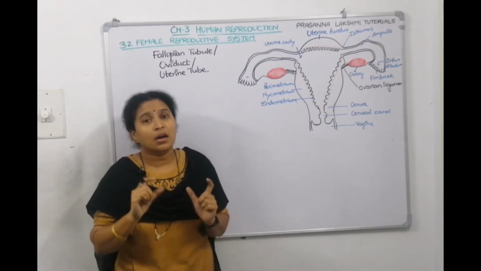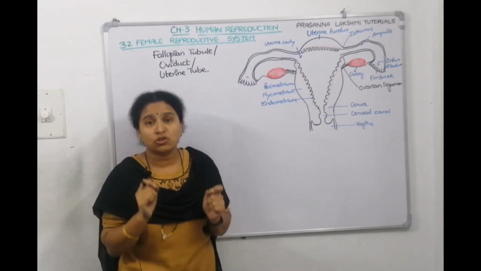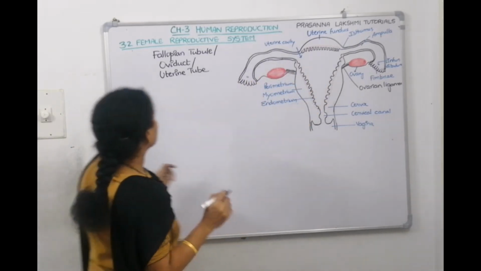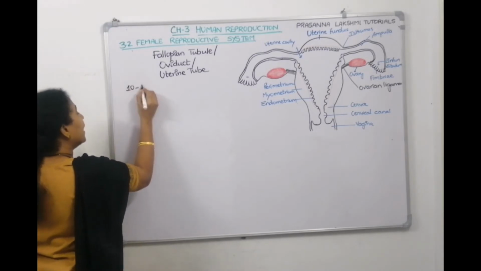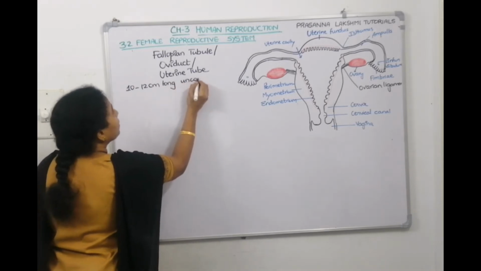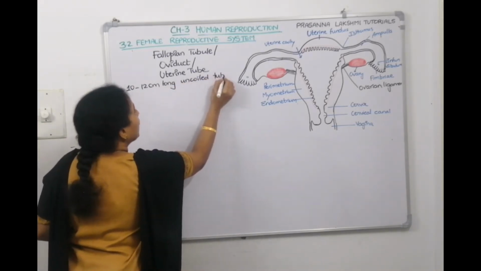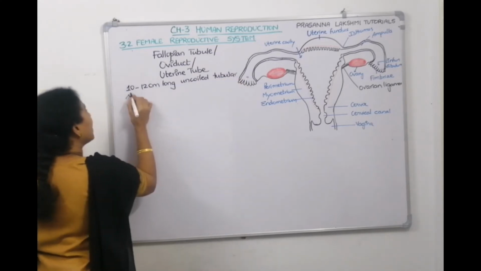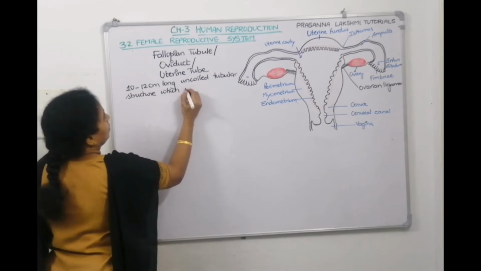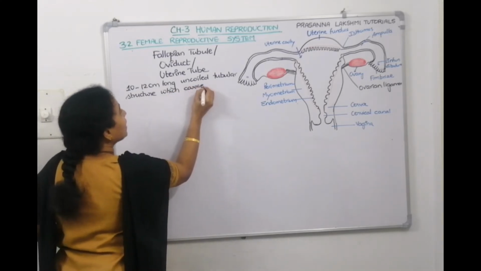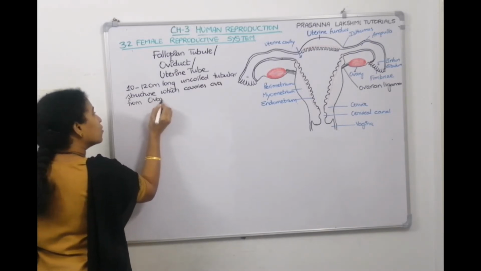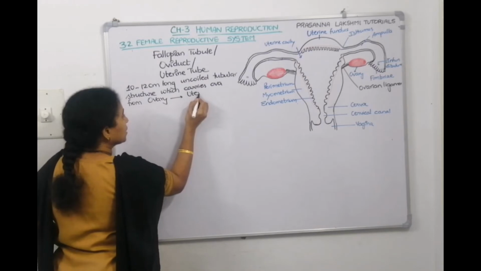So, what is the length of the fallopian tube? It is a long, non-coiled tube of 10 to 12 centimeters which carries the ova from the ovary into the uterus. So, how long is it? 10 to 12 centimeters long, an uncoiled tubular structure. What is it carrying? It carries ova from the gonad called the ovary to the uterus.